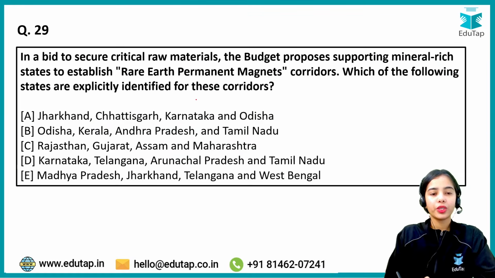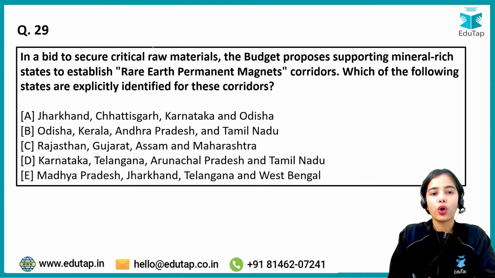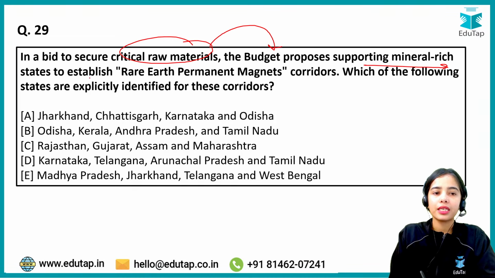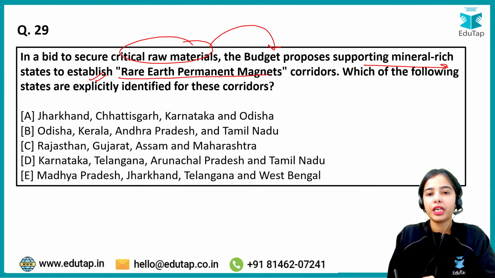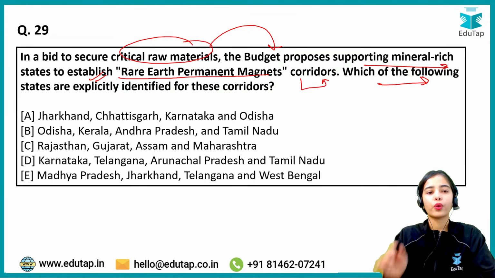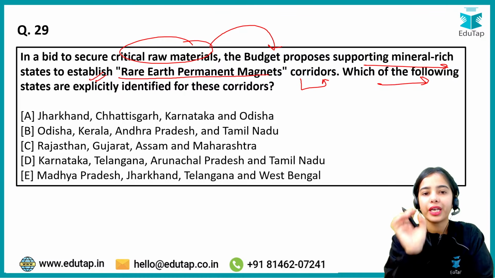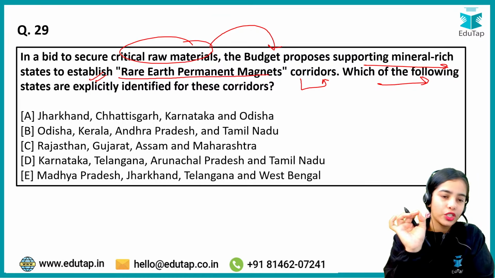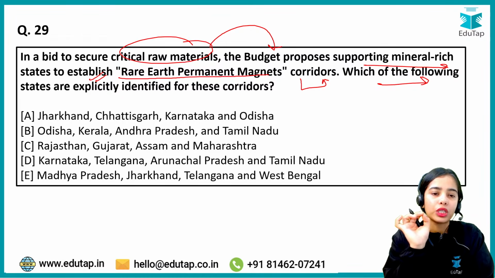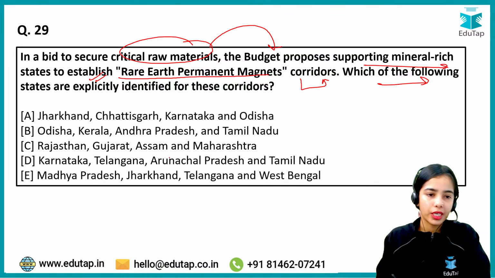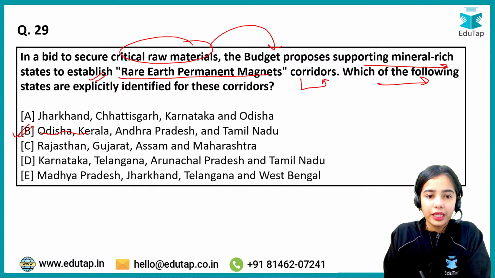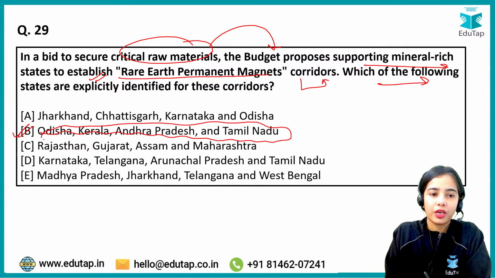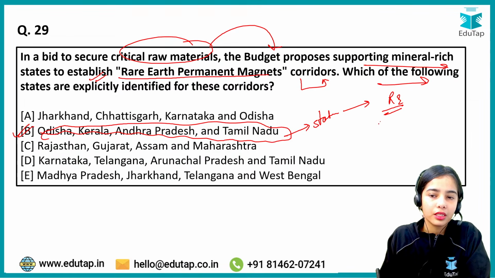Okay. Coming to the next question, that in a bid to secure critical raw materials, the budget proposes supporting mineral-rich states to establish rare earth permanent magnet corridors. Which of the following states are explicitly identified for these rare earth corridors? So which of the states have been identified for these rare earth corridors? So it is Odisha, Kerala, Andhra Pradesh and Tamil Nadu. These are the states that have been identified for the rare earth corridors.